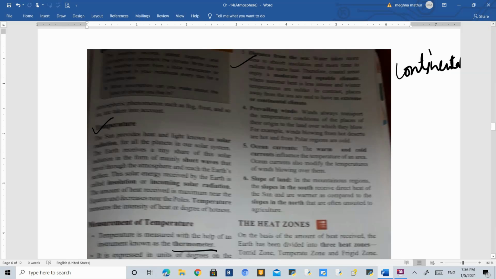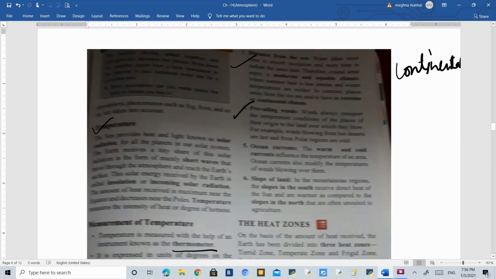But areas which are at less distance from the sea, for example Kerala and Tamil Nadu, these coastal areas, have an equable kind of climate. Why equable? Because they are near the sea, and the breeze coming from the sea makes the temperature equable.